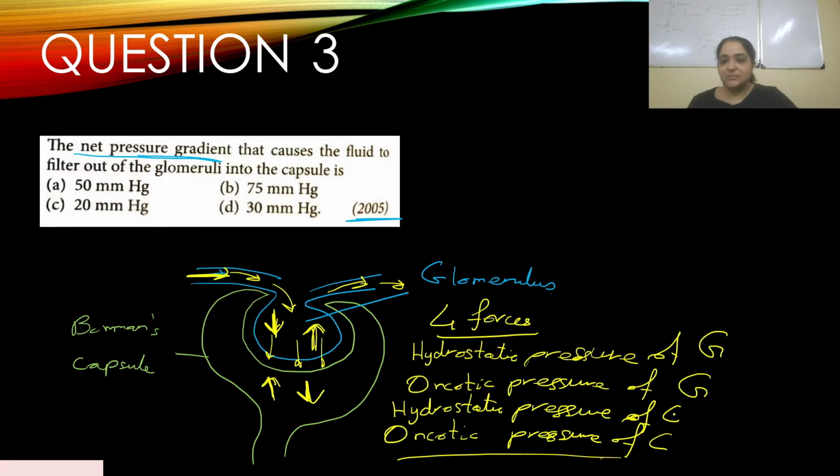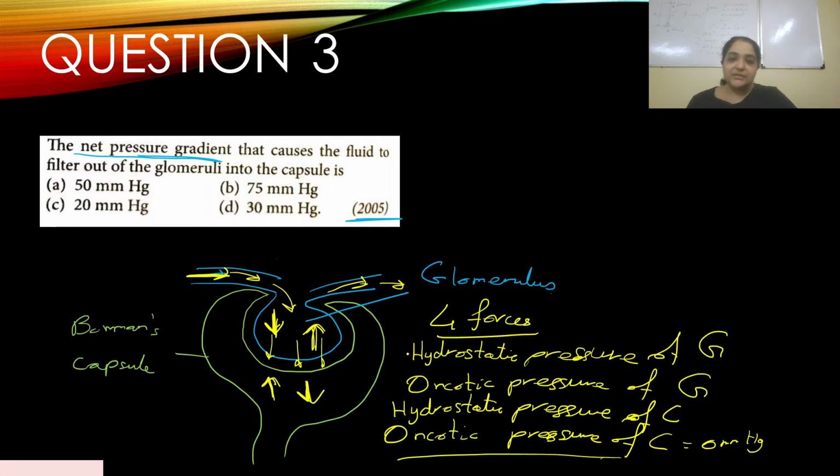Why is it 0 mm of mercury here? Because there is no protein present over here. Once the plasma is filtered out, protein does not enter that filtrate. So there is not much oncotic pressure of the capsule, very negligible, so we usually write it down as 0 mm mercury.